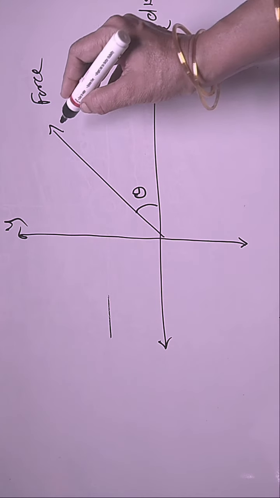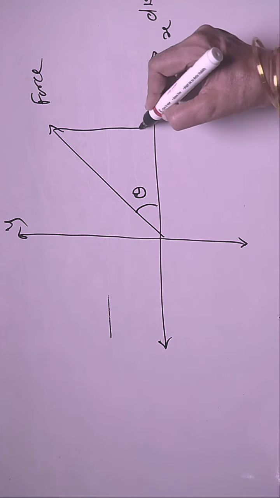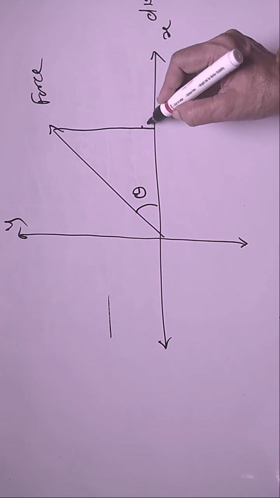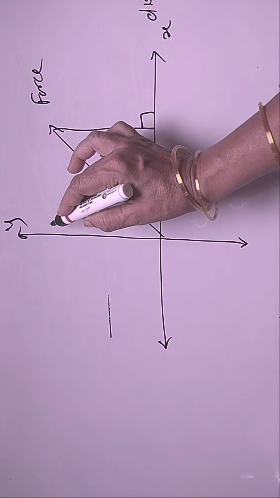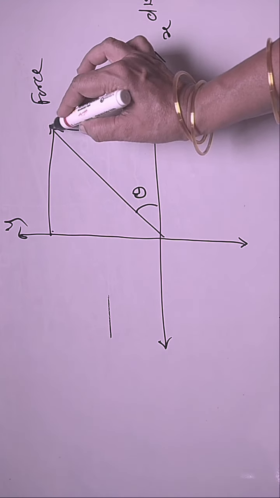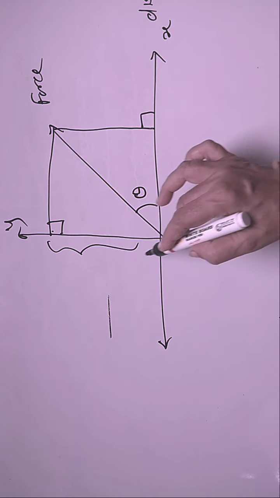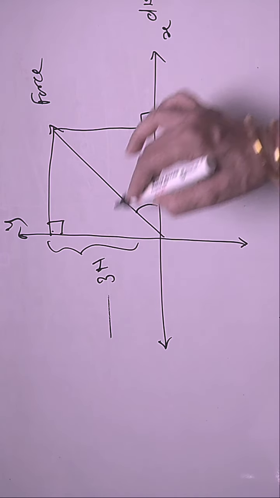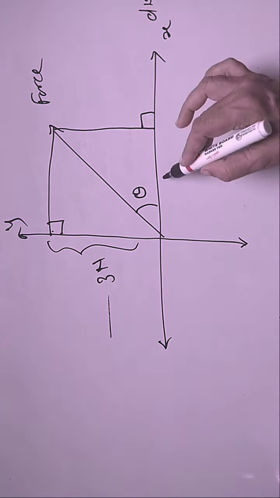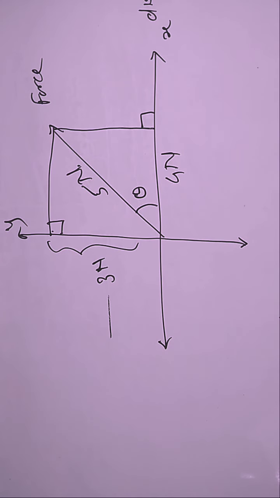One force is in the direction of x, and another force is in the direction of y. Suppose this is 3 Newton force and this is 4 Newton force, then the resultant force will be 5 Newton force in this direction. Did you get this?